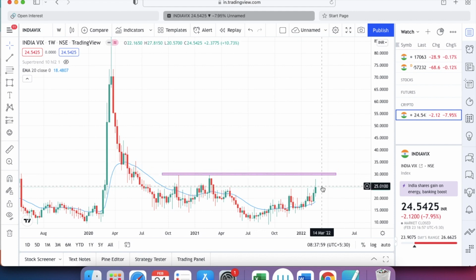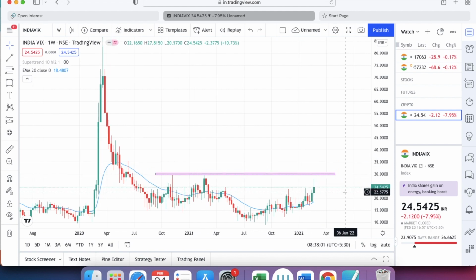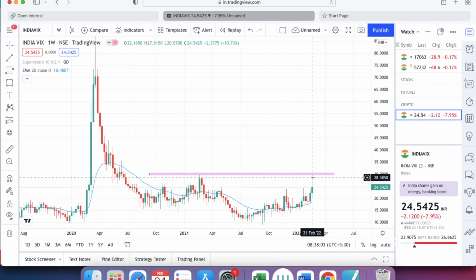So India VIX is indicating very bearish momentum. If India VIX rises, the market will be highly volatile for the next couple of weeks or couple of months. India VIX has to cool down, and only then can we expect an uptrend in the market. See, both PCR is indicating negative and India VIX is indicating something big is going to happen.